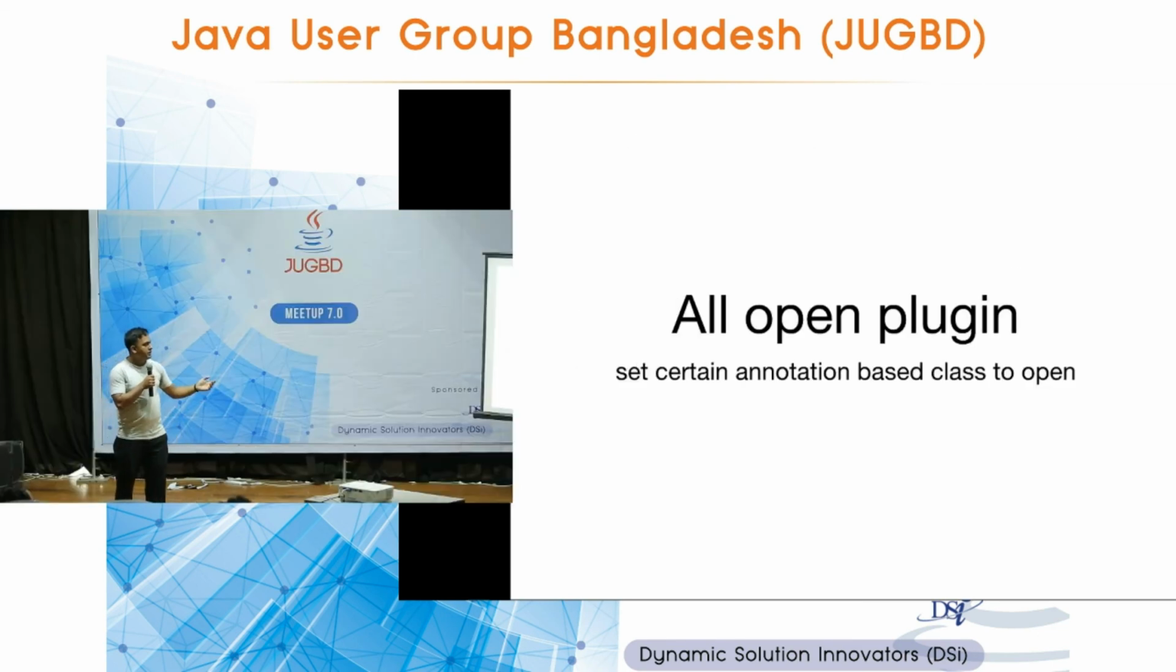All-open plugin: as I have already mentioned, Kotlin classes are by default final. So if you need to extend one, you have to put the open keyword. The all-open plugin helps you with that. If you're using a Spring application, then you need some classes like the settings and beans to be open. So writing open everywhere is cumbersome. In that case, you can use this plugin. It makes classes that have certain annotations open by default, so you don't need to explicitly say that.